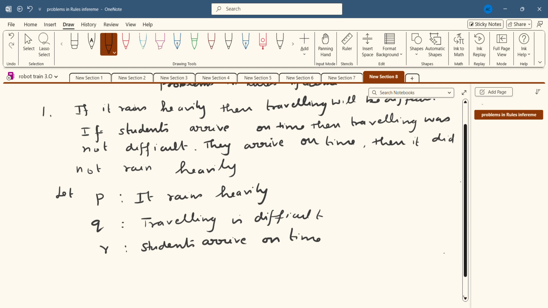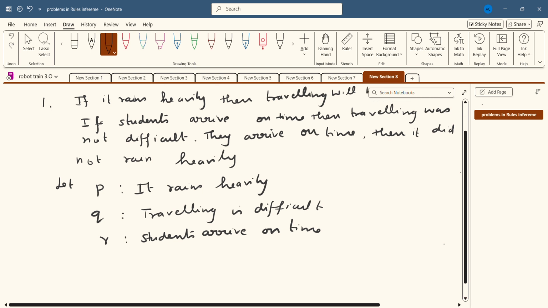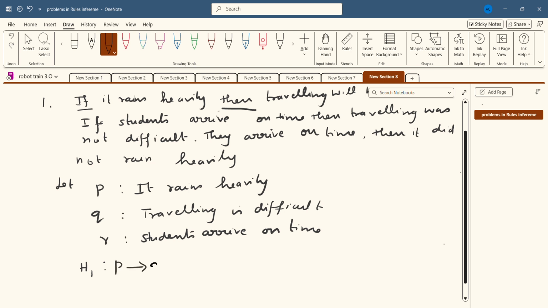So how are we going to construct the statements in symbolic manner? So first statement H1, if it rains heavily, then traveling will be difficult. Here the logical operator is if then. So if then means conditional statement. If it rains heavily means P. So the first statement in symbolic manner is P conditional Q. What about the second statement H2?